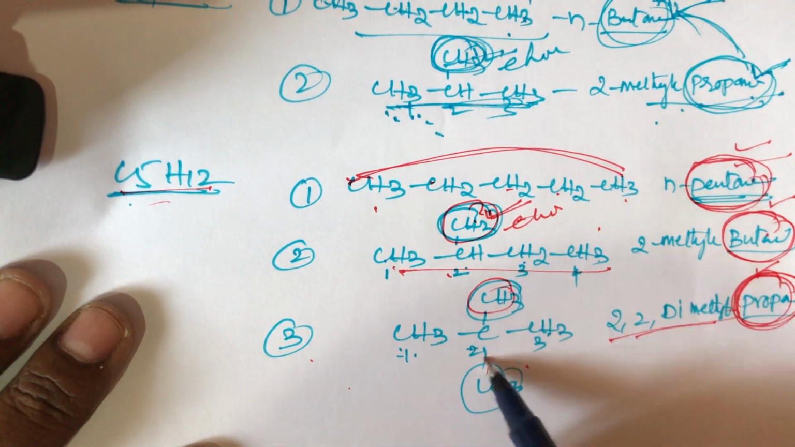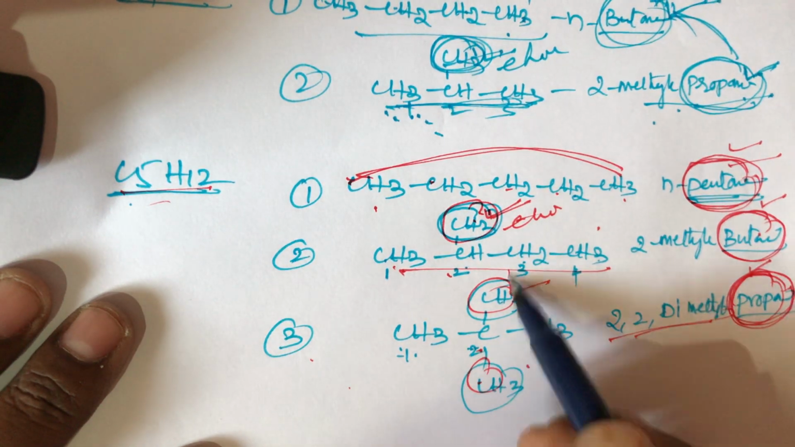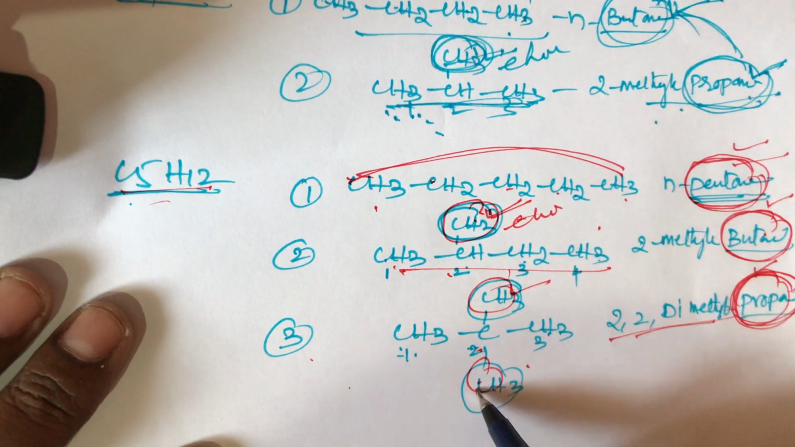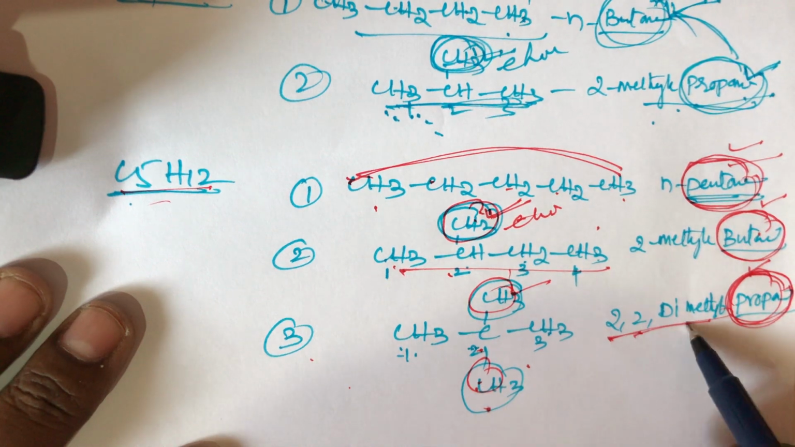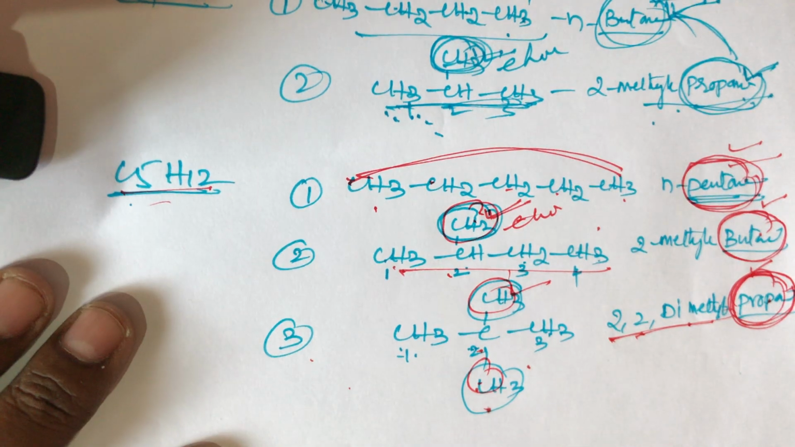Here two child groups are there, called CH3, the methyl group. The second carbon has two methyl groups, so the name is 2,2-dimethylpropane. These are chain isomer examples.